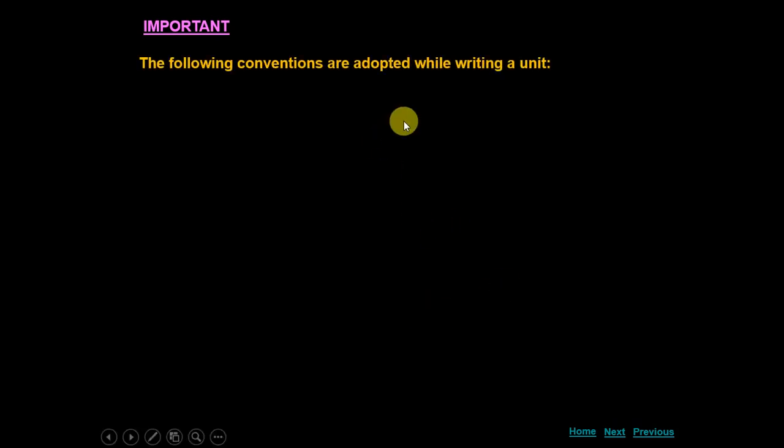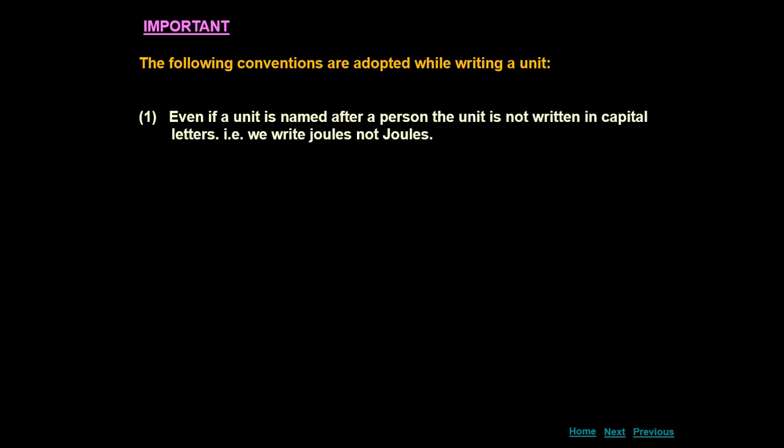Now what is important in all these? The following conventions are adopted while writing a unit. Very important thing we are going to discuss here. Units we should not write as we want. There are some standard symbols given to the units, and some important things we must keep in mind whenever we are writing the units. Even if a unit is named after a person, the unit is not written in capital letters. That is, we write joule, not capital J, joule.